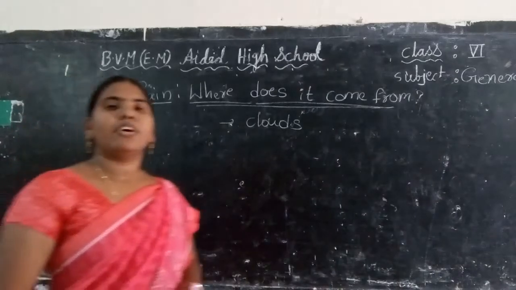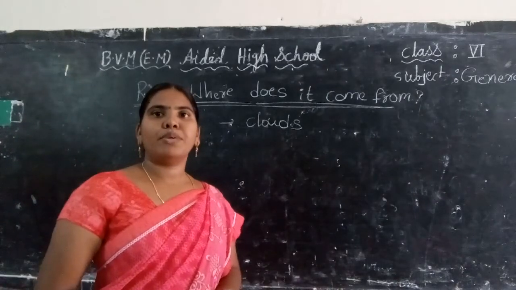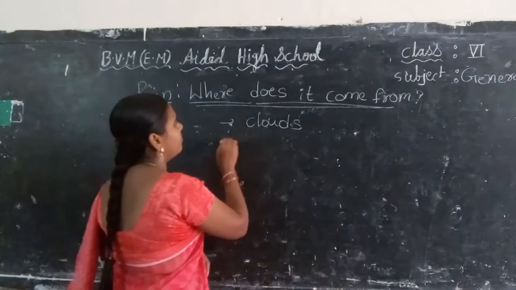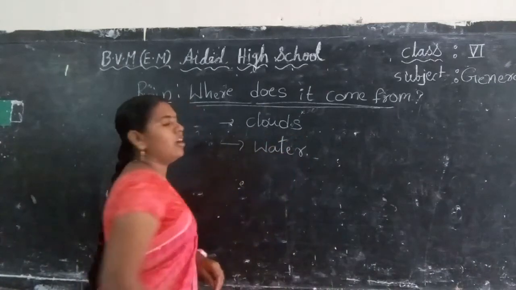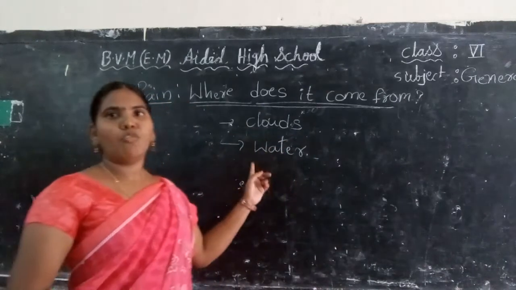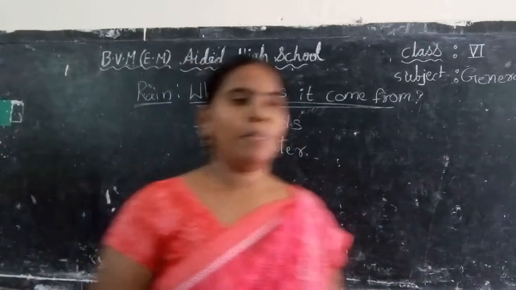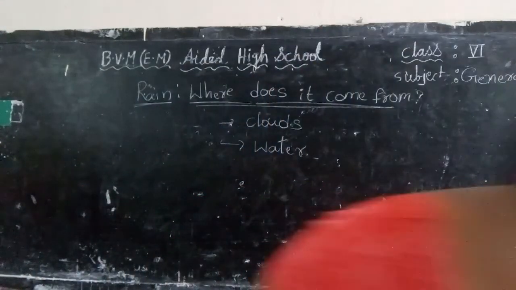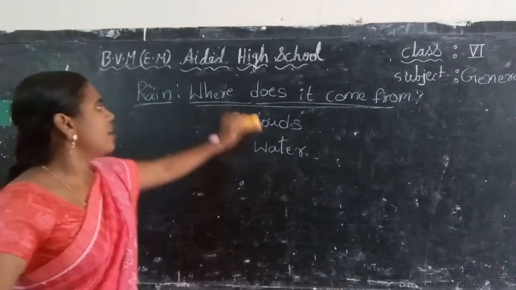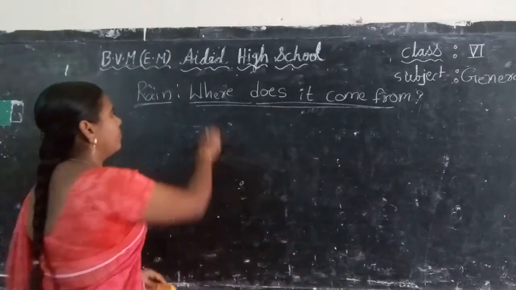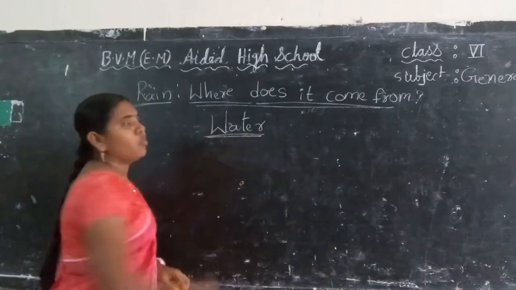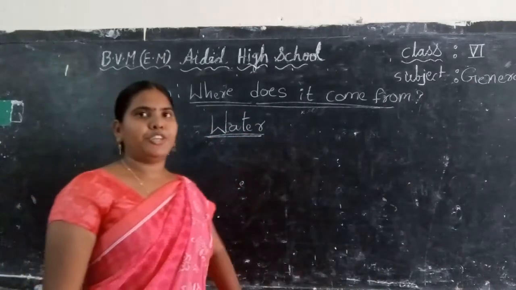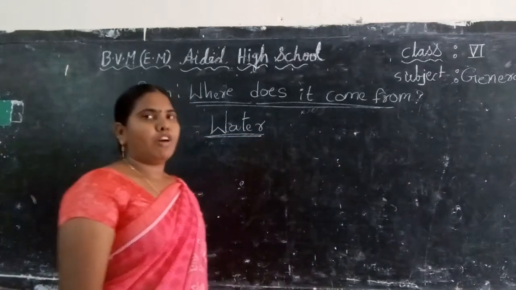Okay, next. Where do clouds come from? Clouds come from water. So now let's discuss water. First, discussing about water. Water is available in nature in three forms.